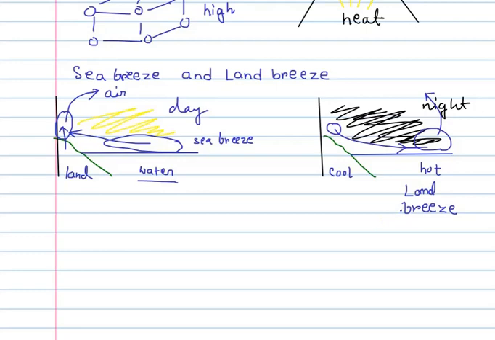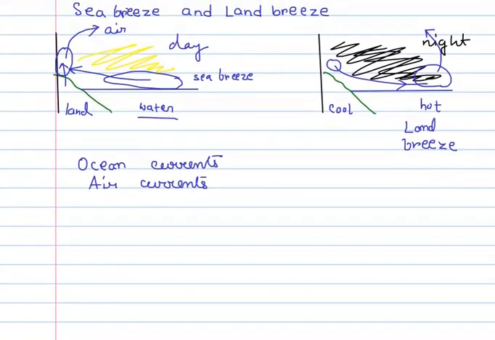And this is not just limited to sea breezes and land breezes. On a bigger scale, such kind of motions are happening throughout our planet, and we call them the various ocean currents, and then there are the various air currents as well. And these ocean currents and air currents are very much responsible for survival of not just human beings but a lot of species.